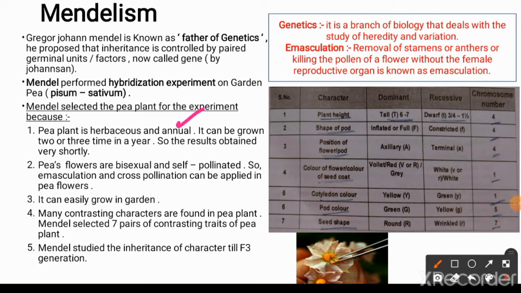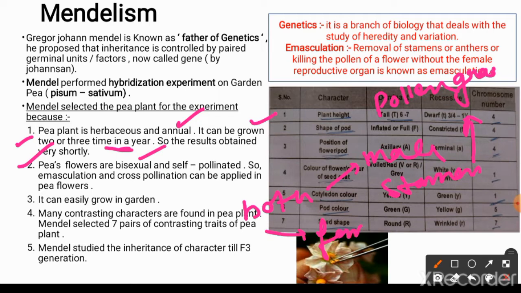It is an annual plant, and it can be grown 2 or 3 times in a year. So the lifespan is very short, and we can study the progeny in a well-framed manner. Pea flowers are bisexual. Bisexual means both the male part, that is the stamen, which produces the pollen grains, and the female part, known as the carpel, which produces the ovule, are present on a single flower.